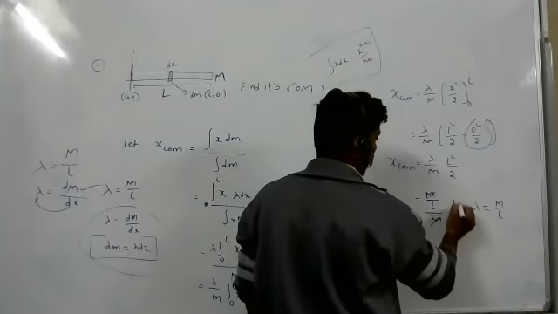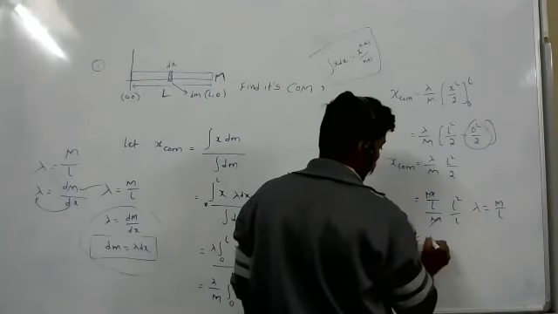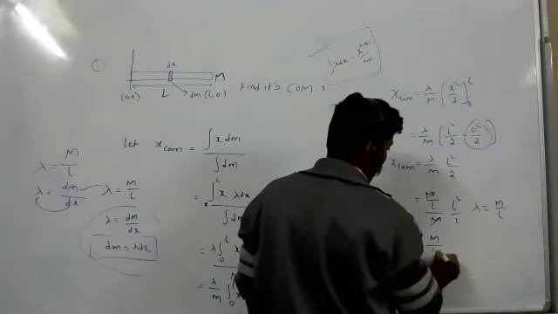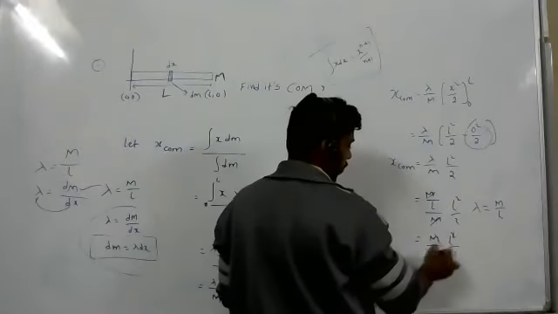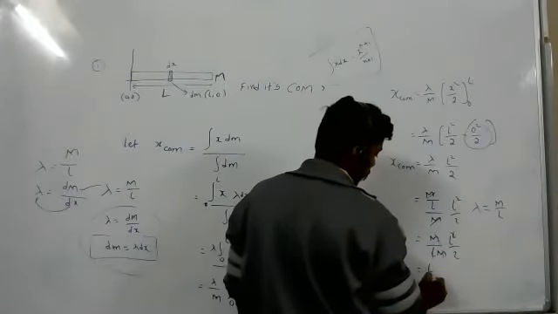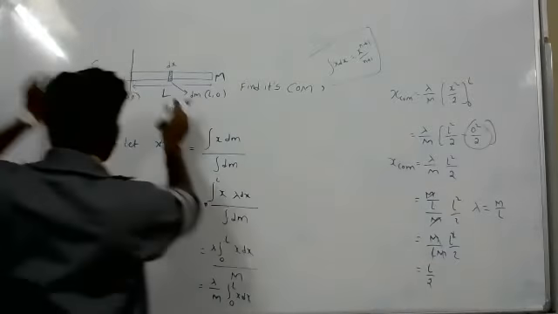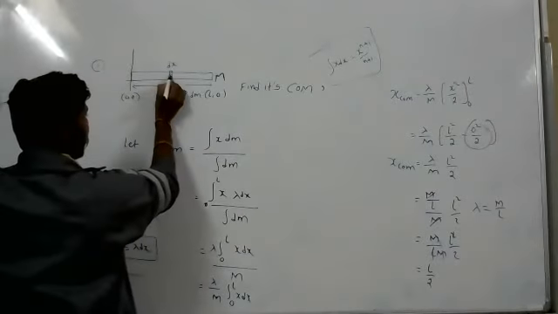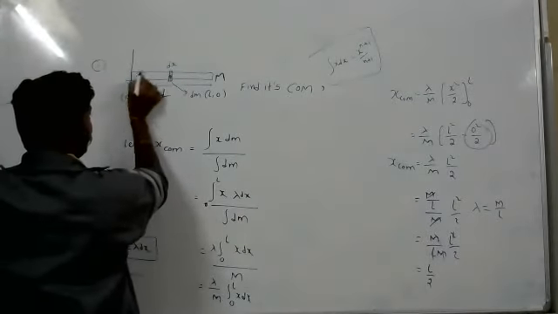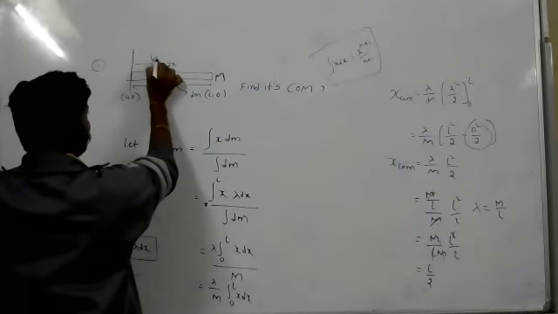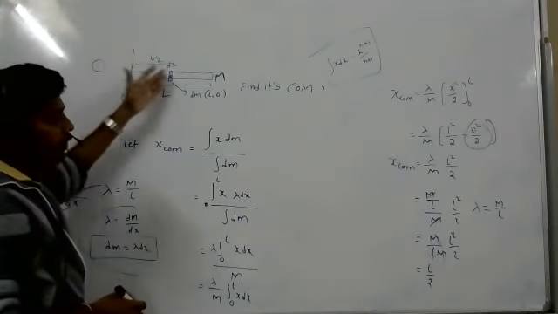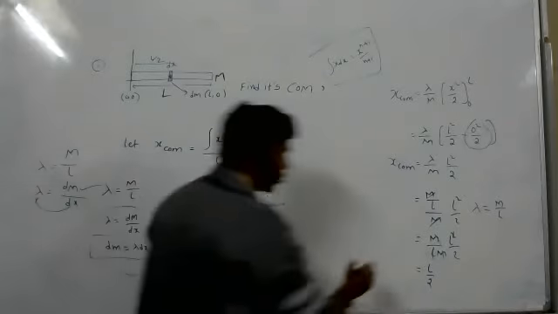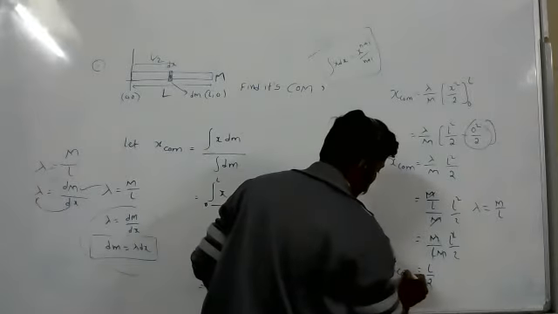Look at this, L square by 2. So it will become M by L, by M, L square by 2. Mass, length. So you will get L by 2. So center of mass exists exactly at the center. For regular shape bodies, center of mass exists at L by 2 only, no? So that we proved. So x center of mass equal to L by 2.